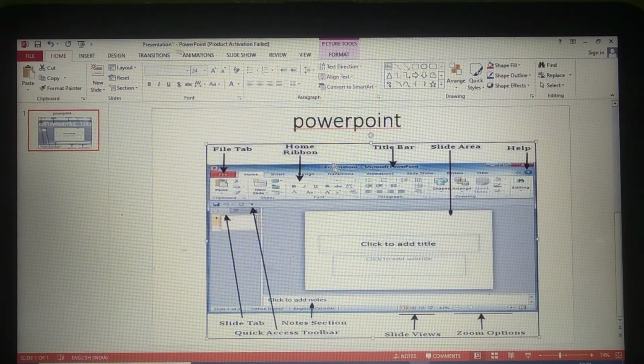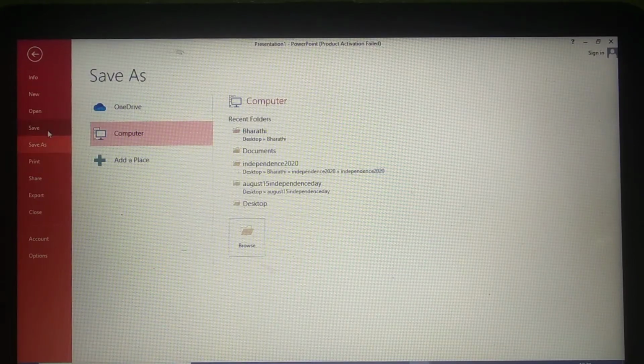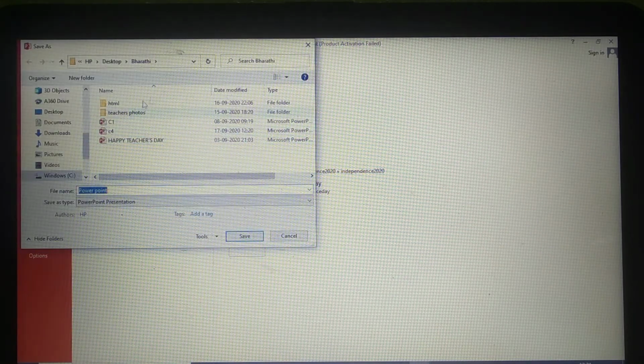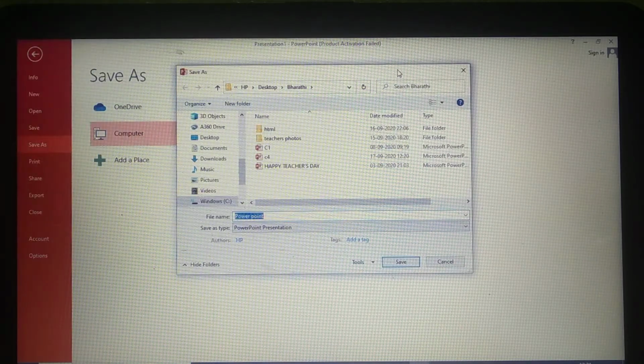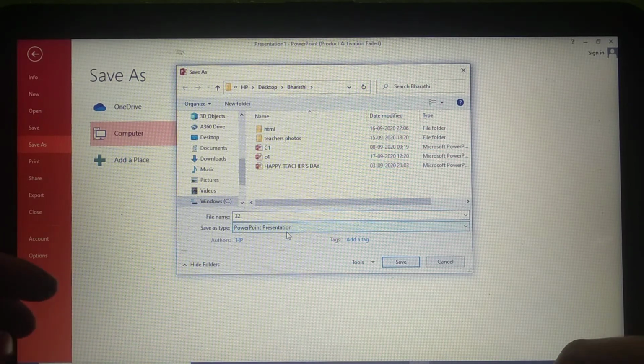Okay, like this. After pasting that picture, whatever the image, you have to save. File. Now you will get the window, the save window. So Computer. So on the desktop I am saving this one. See, this save window is given now. Here you have to write the file name. After writing the file name, you have to save it.